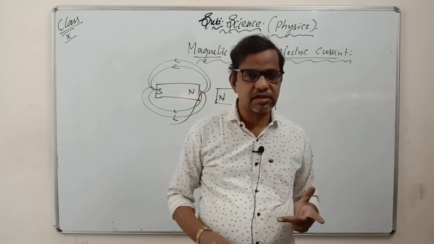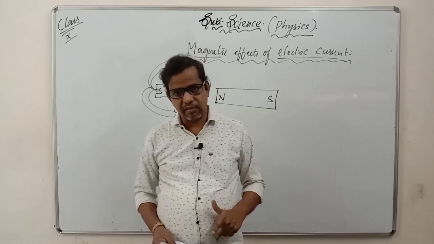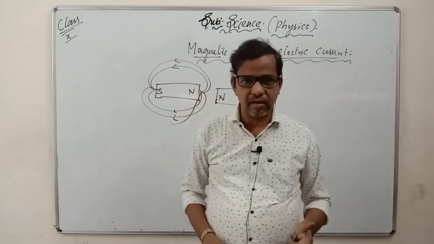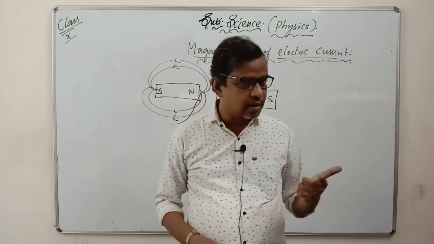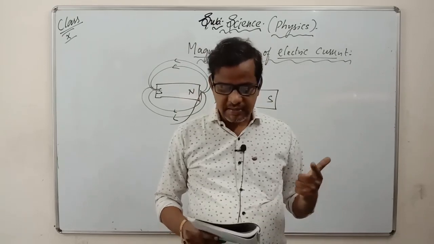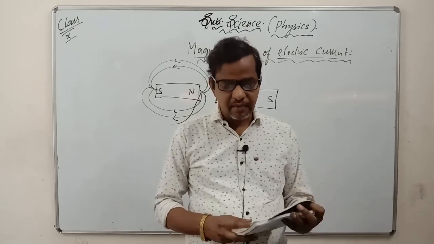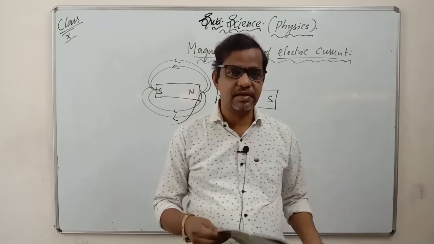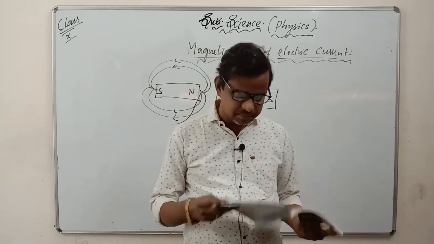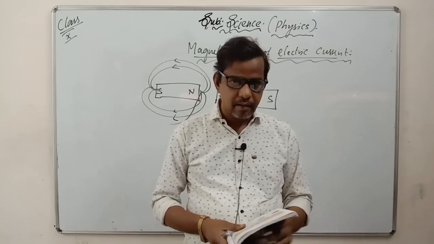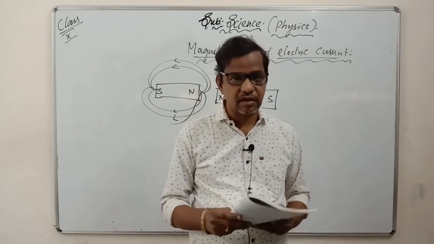So you may get the question, state Fleming's left hand rule or right hand rule. In the right hand rule, we already discussed it. In the left hand rule, one represents the motion, second the field, and third the current. So he has given some problems on this basis. These problems I will explain afterwards, because for these problems we need some extra knowledge.